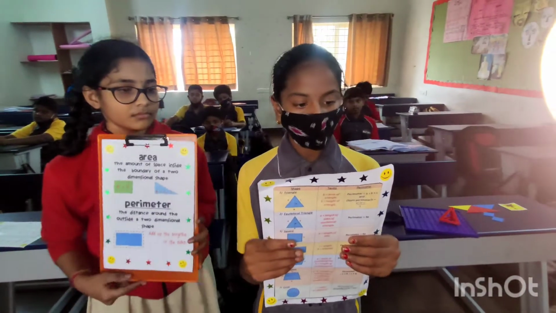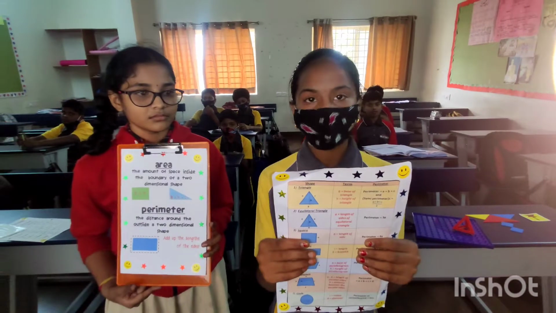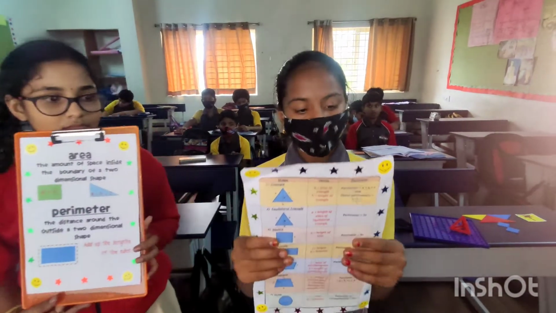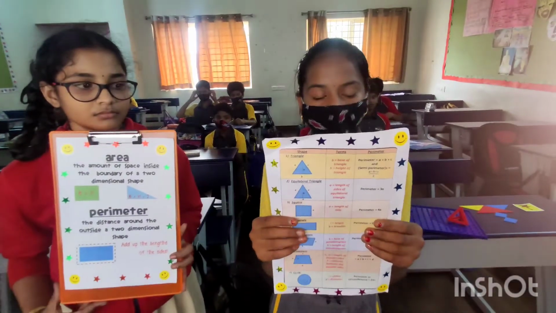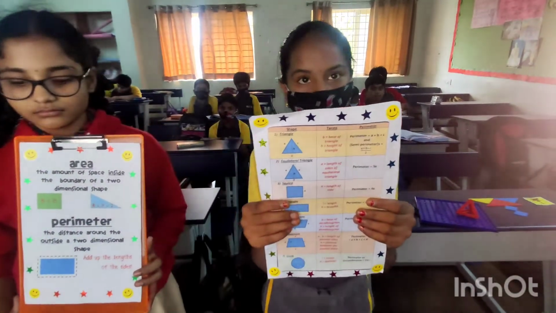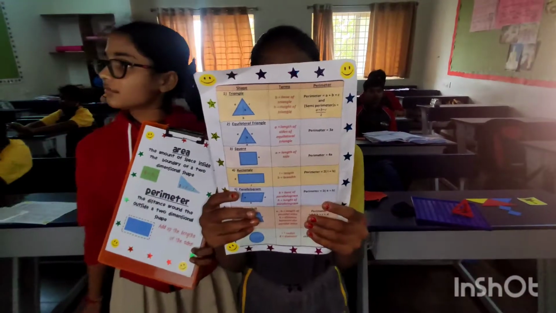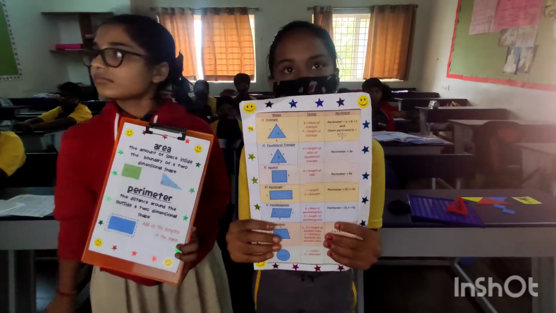I am going to say about perimeter. Perimeter of circle is equal to 5r. Perimeter of parallelogram is equal to base into height. Perimeter of rectangle is equal to L plus D. Perimeter of equilateral triangle is equal to the sum of all sides.